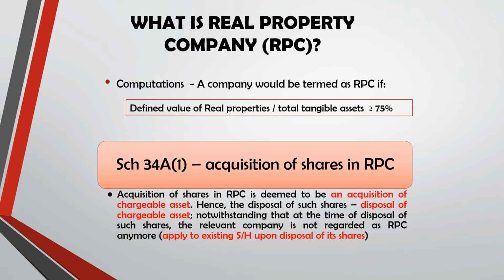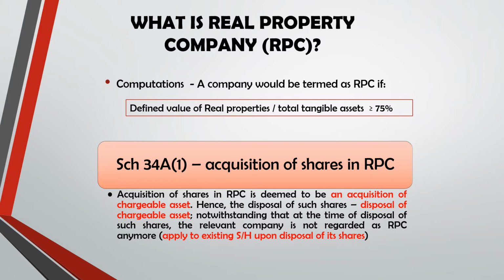So which means, let's say currently the company is not RPC. The existing shareholders are holding their own shares in that company. So currently those shares are not RPC shares. But after a certain period, when the company has real property and also investment in other RPC, they calculate the defined value of the real property plus the AP of the RPC shares over the total tangible assets and satisfy the 75% requirement.